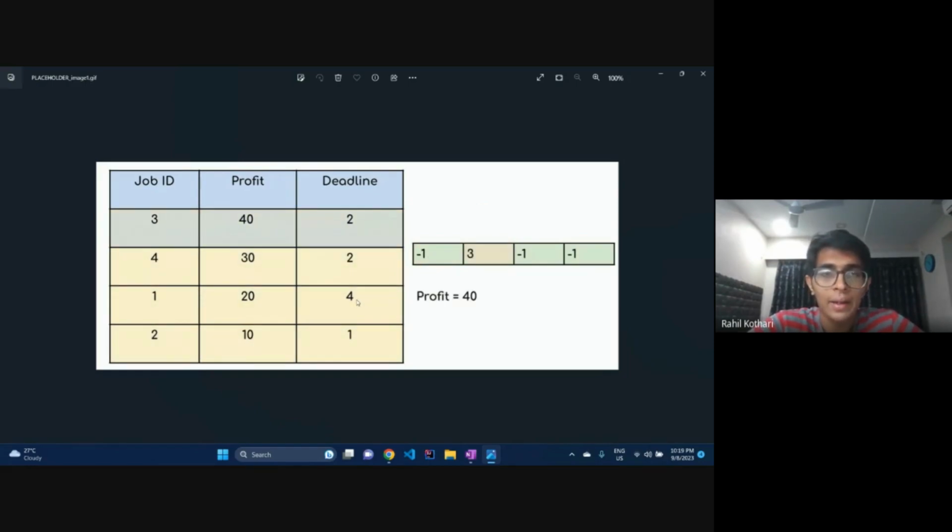And then we do the job with profit 20. We do it at deadline of 4. Actually 4 or 3 won't really matter in this case, but we need to implement an algorithm, right? So we say as close to the deadline as possible, so do it on day 4. But now notice the last job we do not really have time for. Day 1 and 2 are occupied by job ID 3 and 4, and this deadline is 1 only, so we